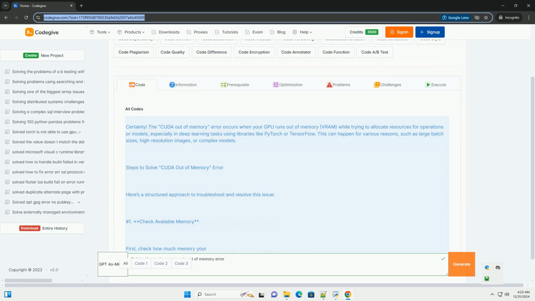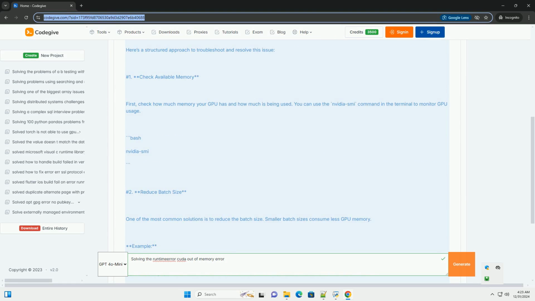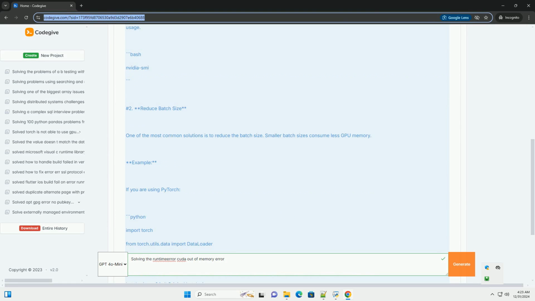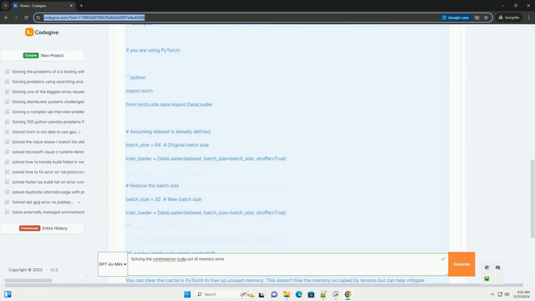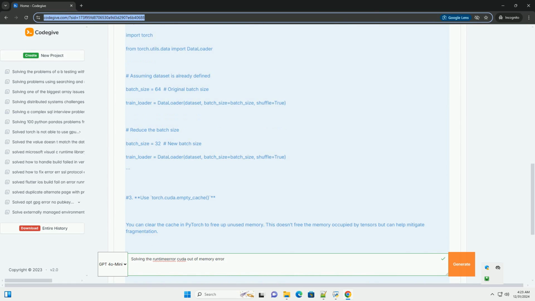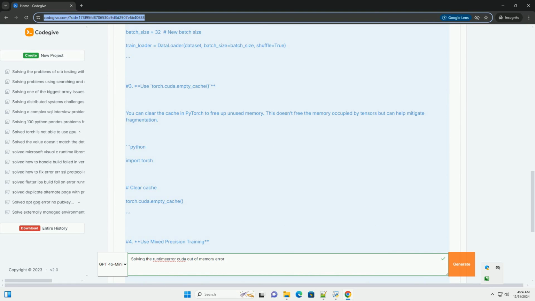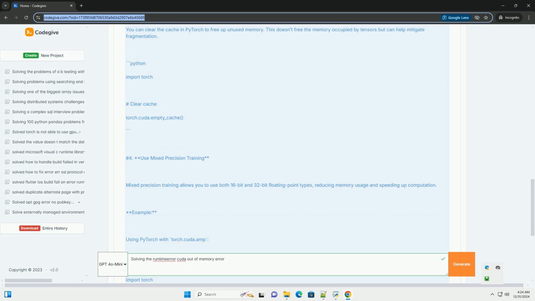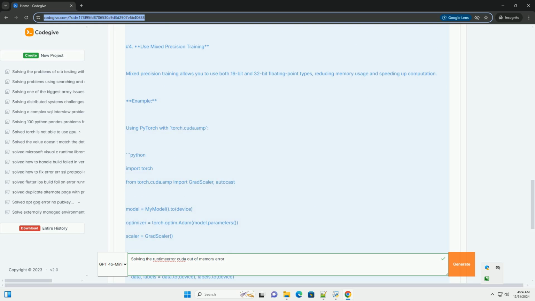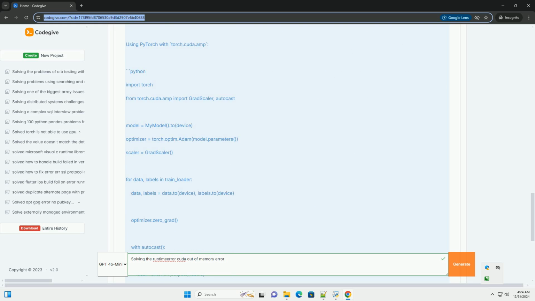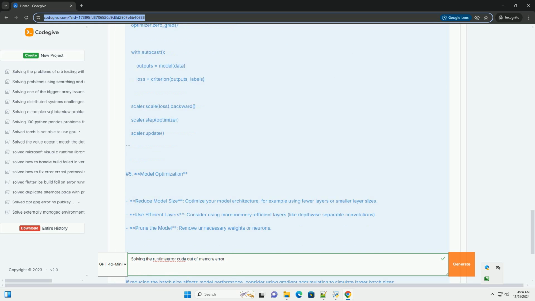Certainly. The CUDA out of memory error occurs when your GPU runs out of memory, VRAM, while trying to allocate resources for operations or models, especially in deep learning tasks using libraries like PyTorch or TensorFlow. This can happen for various reasons, such as large batch sizes, high-resolution images, or complex models. Steps to solve CUDA out of memory error. Here's a structured approach to troubleshoot and resolve this issue.